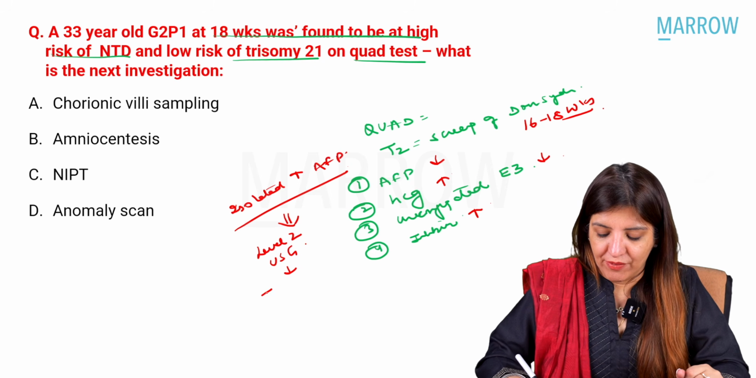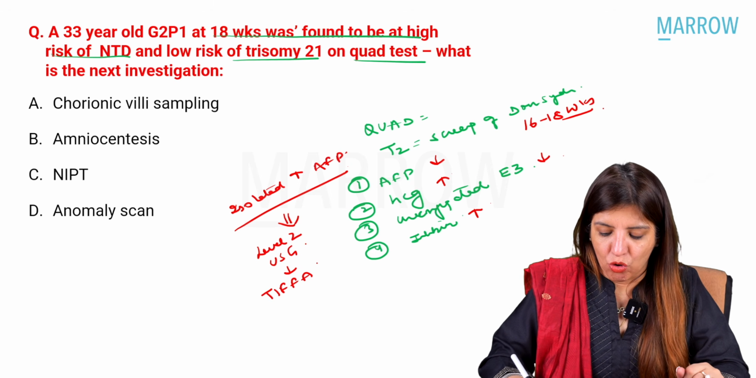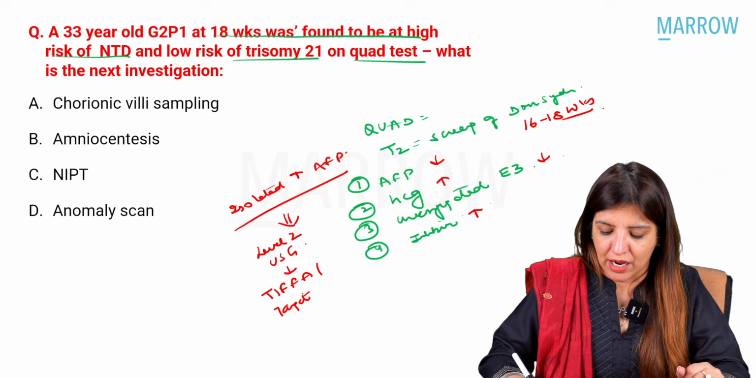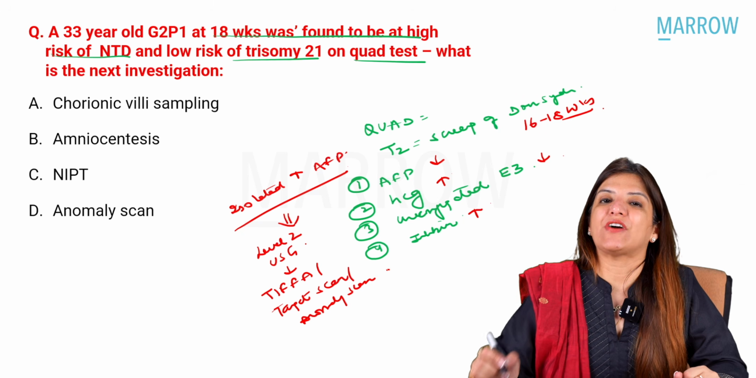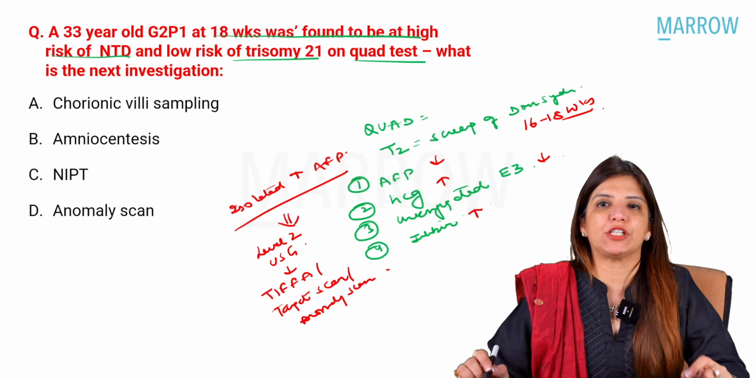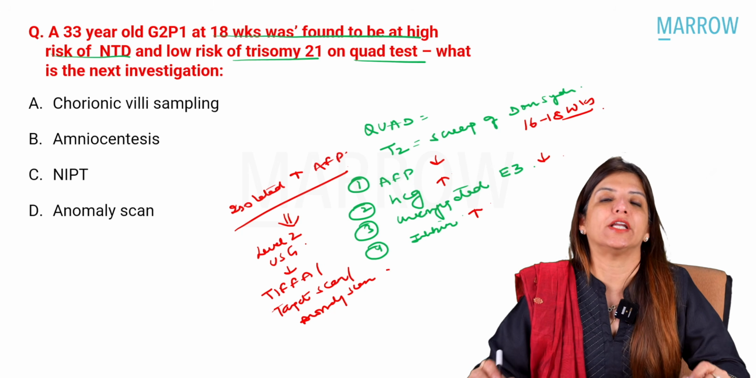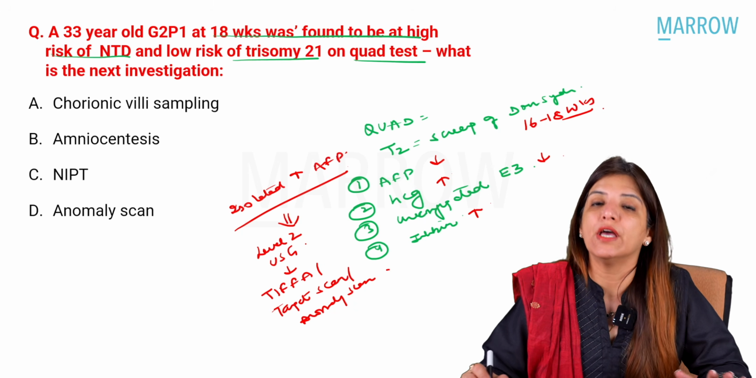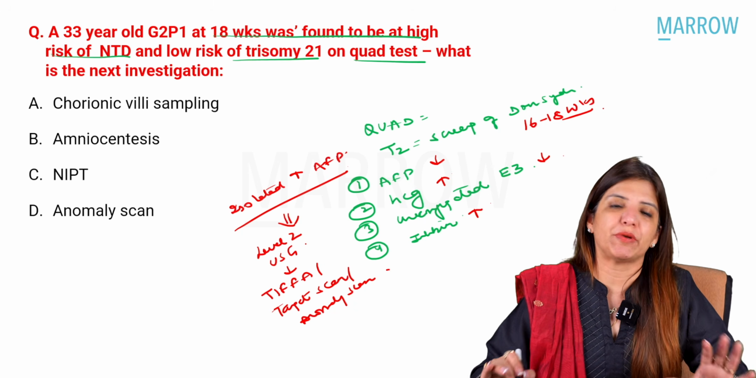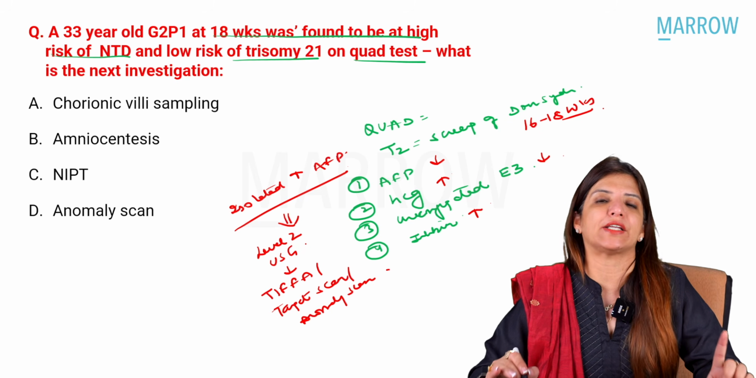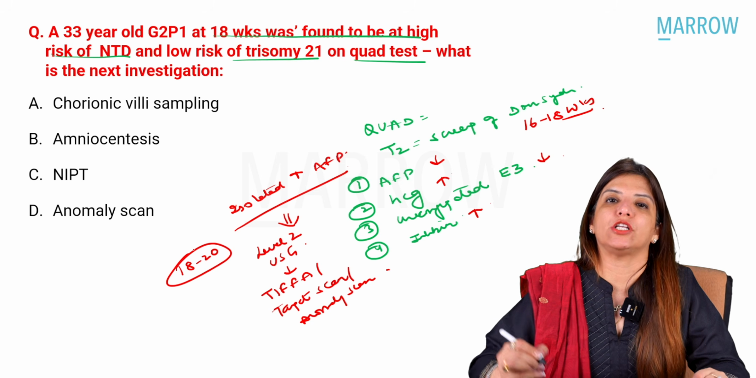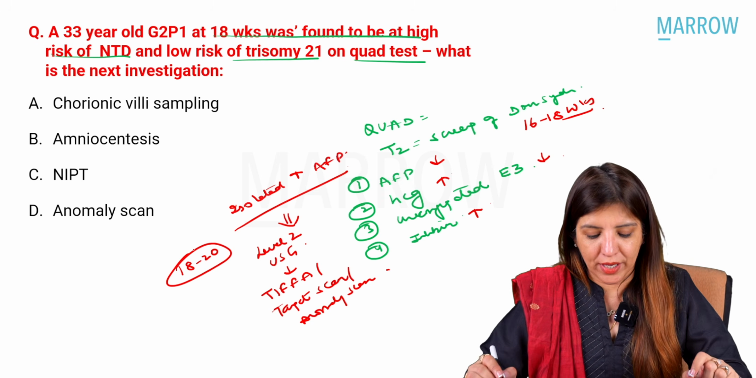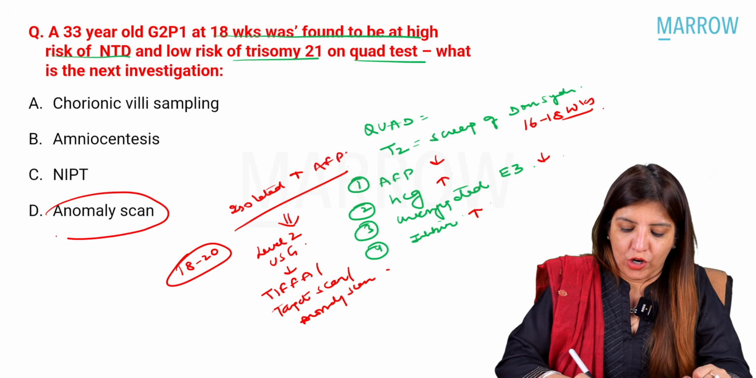This level 2 ultrasound is TIFA, also called the target scan or anomaly scan. TIFA stands for targeted imaging for fetal anomaly. This scan has to be done in all pregnant females. If during pregnancy only one ultrasound has to be done, it has to be TIFA, and the best time to do it is between 18 to 20 weeks, right? So in this case, I am going to go for the anomaly scan.